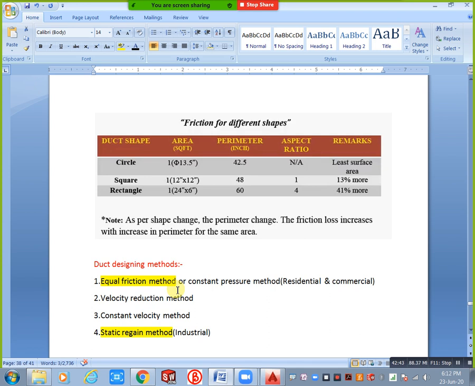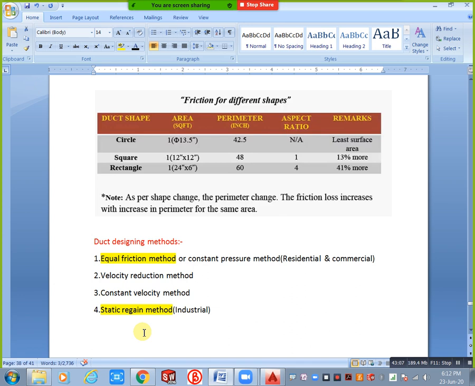Why? Because friction and pressure both are constant, but here velocity is constant. Static regain is separate, that is very complicated. Definitely we need 5 to 8 years of experience, then you will get your static regain. Why? Because in the industrial sector we need uniform distribution, 100% uniform distribution. In that type of situation you can use static regain. Commonly we use equal friction for residential and commercial projects, and static regain for industrial.